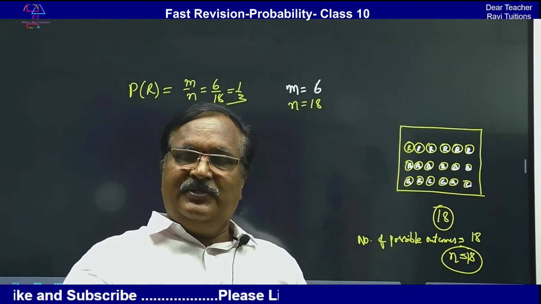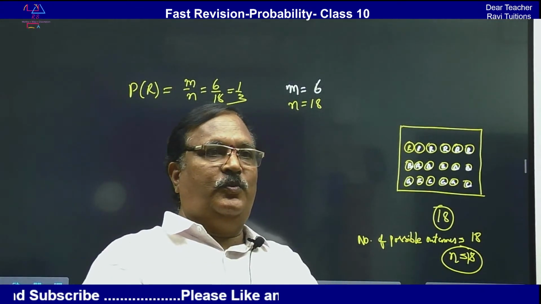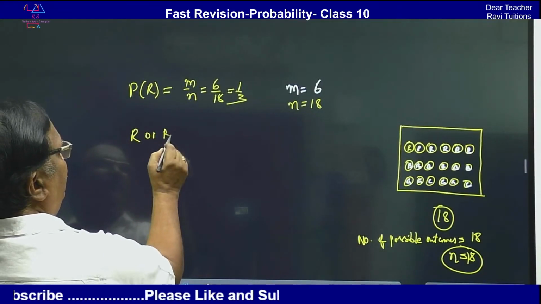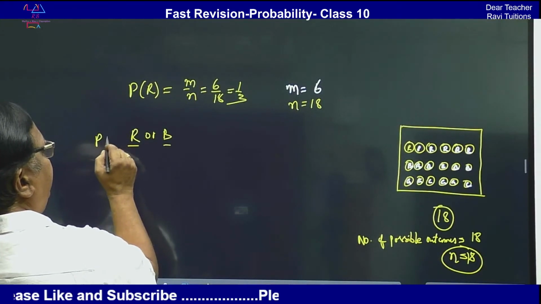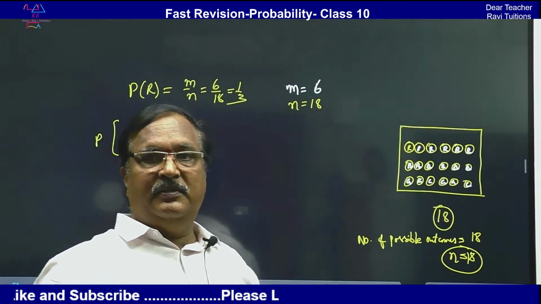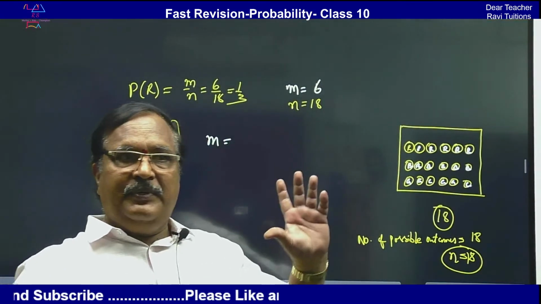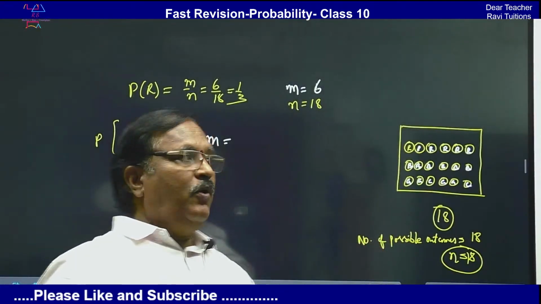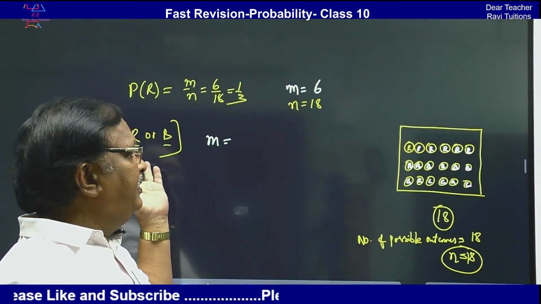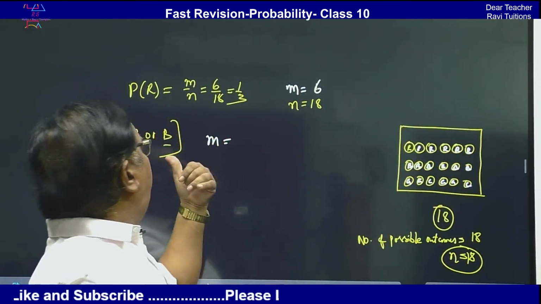Okay. So then picking up either red or blue. Probability of getting either a red ball or a blue ball. So now what are the favorable outcomes? You have to find out M, that means total favorable outcomes for this experiment. So red balls 6 are there, and blue balls 6 are there.